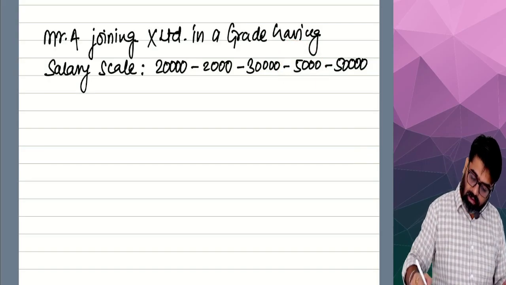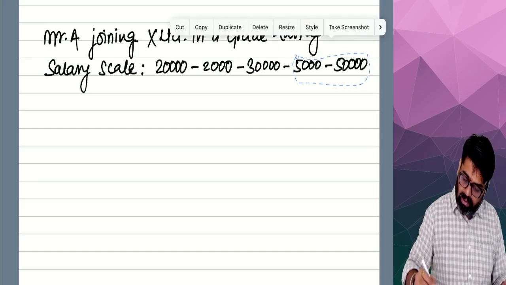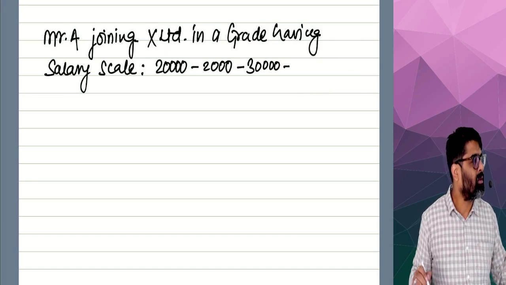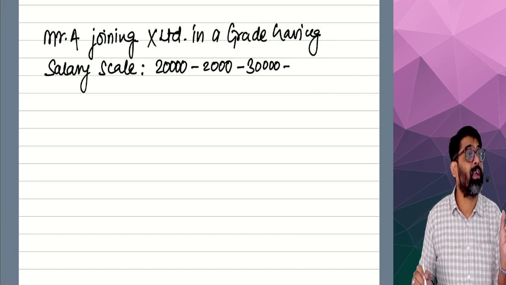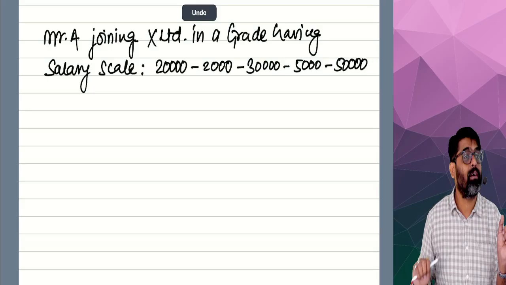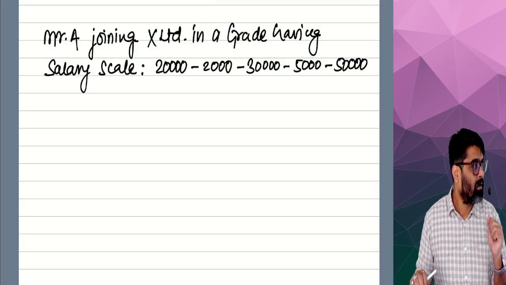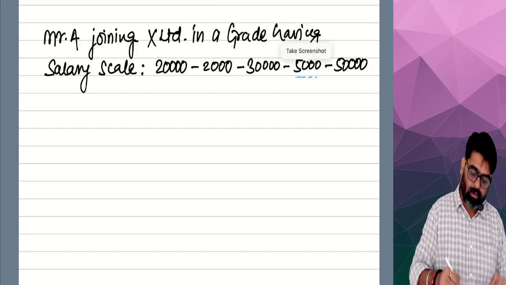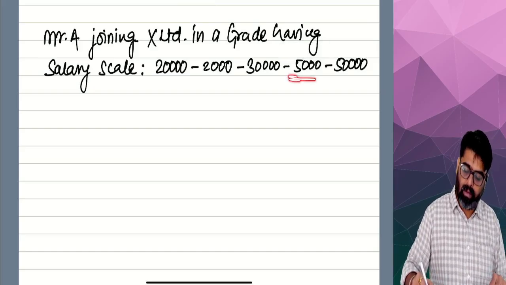Sometimes the scale can be this much also. 20,000, 2,000, 30. This is a single scale. And this is a double scale. Understanding? Now, see, 5,000. So, after 30, it will become 35.